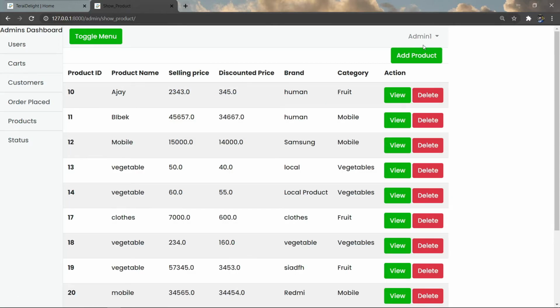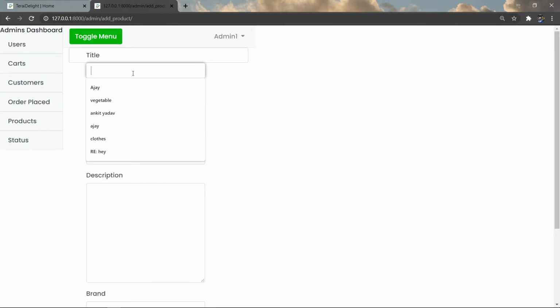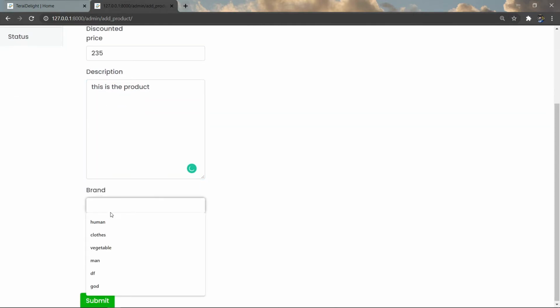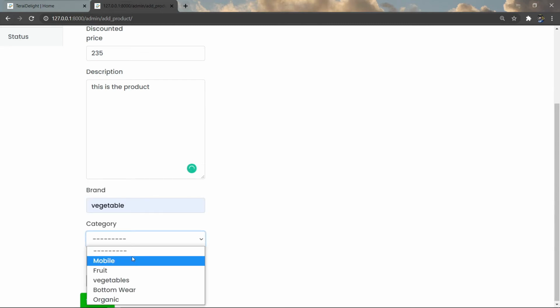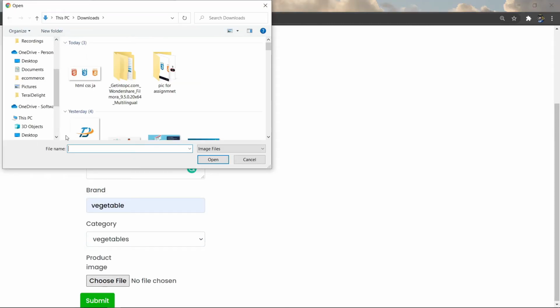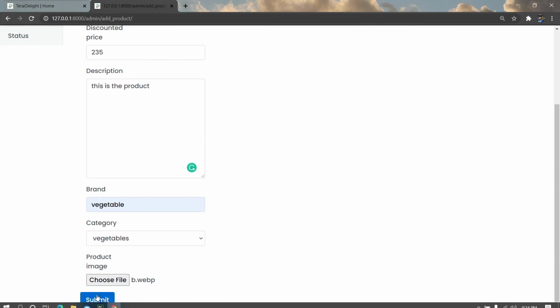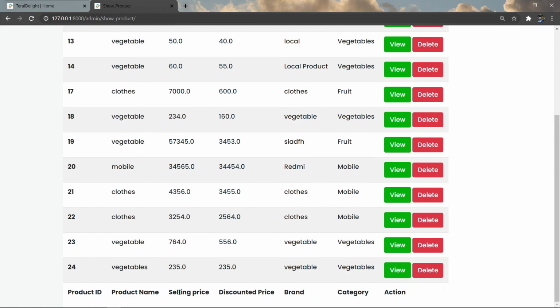And we are also able to add a product, with the product title. In this way, when we submit the form, the product gets added.